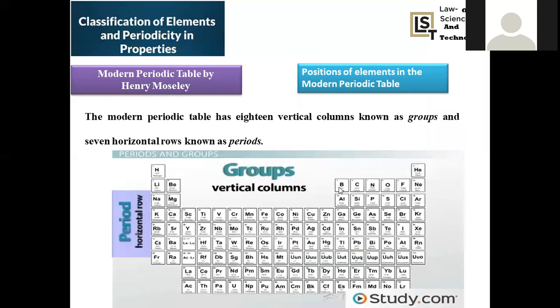Okay, so I'm taking one more example. If you take boron, the configuration here is ns2 np1, right? So ns2 np1.